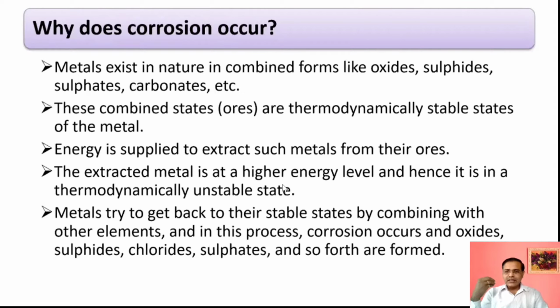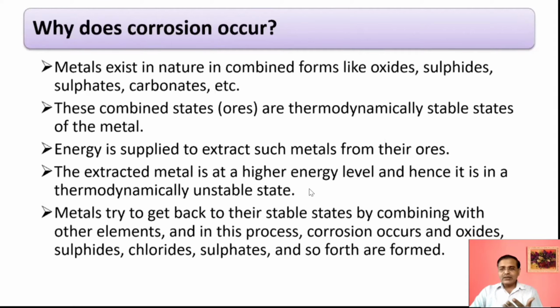When energy is supplied to extract these metals, during the extraction process they get energy and their potential energy increases, and that's why they are at a higher energy level. It means they are unstable. You know that if the energy level is lower, then they are stable. But if they are at a higher energy level, they are unstable. Why are they unstable? Because they are at a higher energy level. They have gained some energy, and that's why they are unstable.